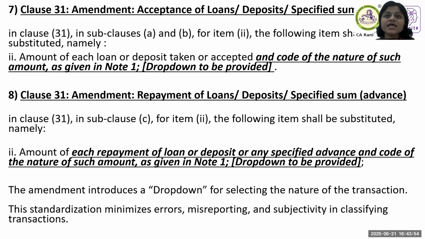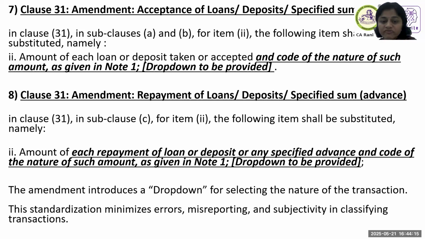So 269SS, as you know, has three components. One is loan or deposit, then another is specified sum. And specified sum is defined under section 269SS as any advance relating to immovable property transactions. Otherwise, advances other than those relating to immovable transactions will not come within the purview of 269SS.